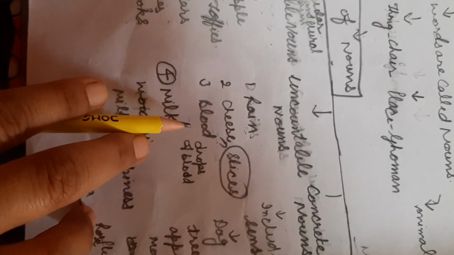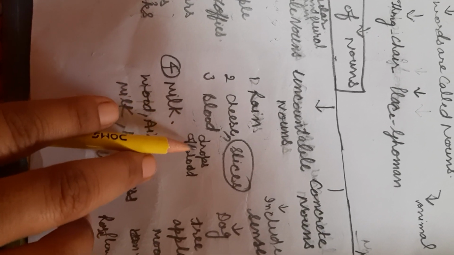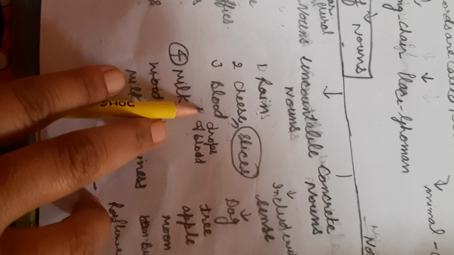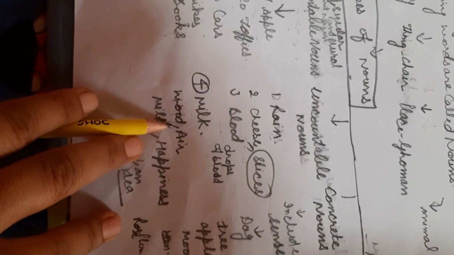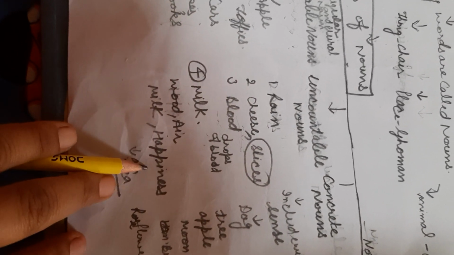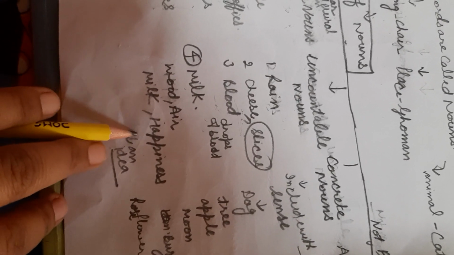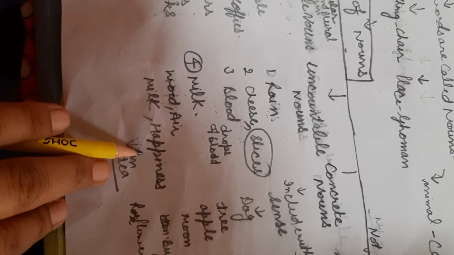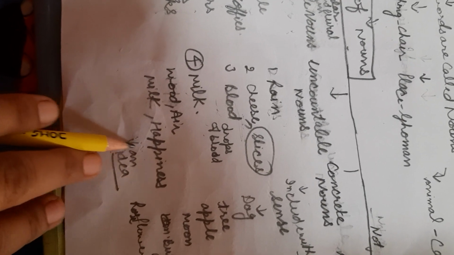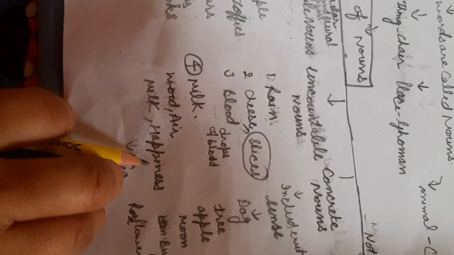Blood, we can observe drops of blood, but it cannot be counted. Milk, wood, air, happiness, beta, an idea. You cannot count how much you are happy, how much you are not happy. So this is an idea. These are the examples of uncountable nouns.